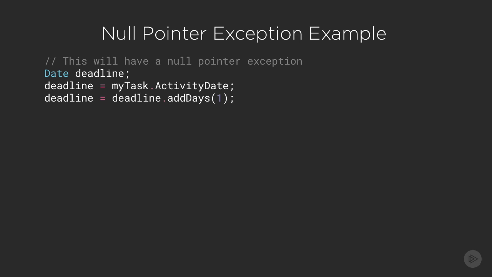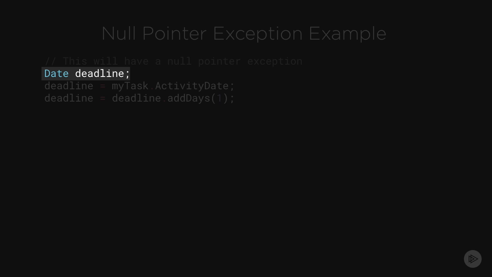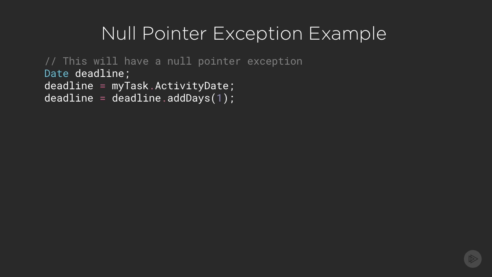Here's an example of code that'll trigger a null pointer exception. Here we're creating a new date variable, and notice how we do not set it to anything. Deadline is currently null. Next, we're setting deadline to the value of a field on a separate task variable. Finally, we use dot notation to add a single day to our deadline. These lines of code are generally pretty harmless, except for the darn null pointer exception it potentially introduces.